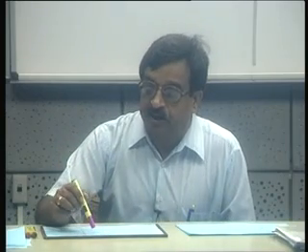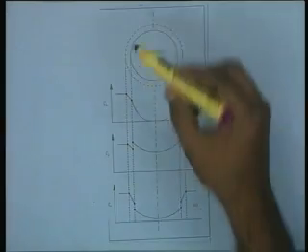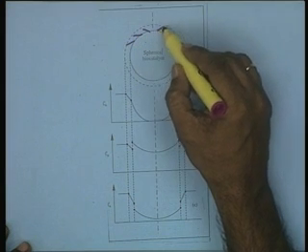Now just to illustrate in a little more detail the transport behavior, consider a typical spherical particle with an external film shown here.